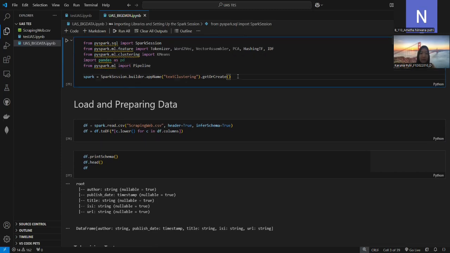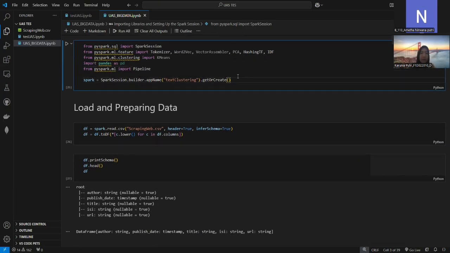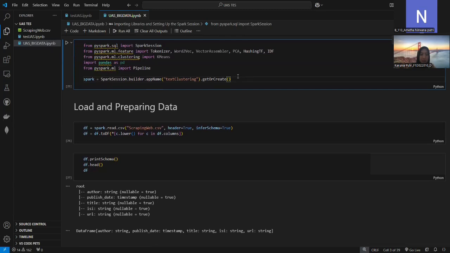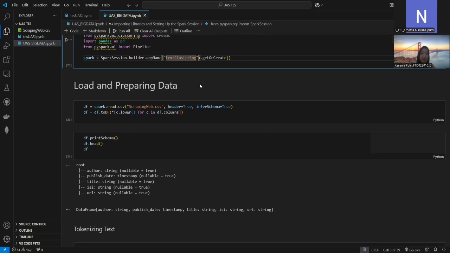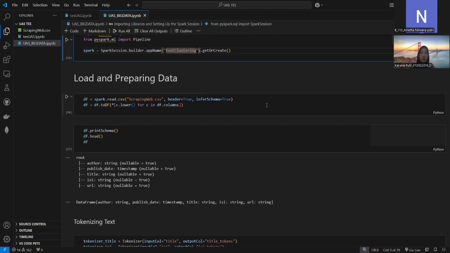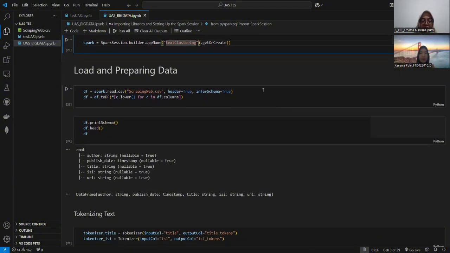And then here we initialize a Spark session with the application name text clustering. And then after that, we load and prepare the data.